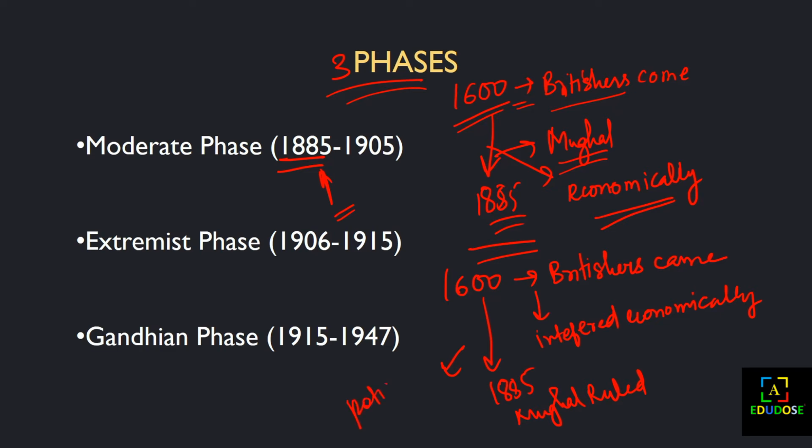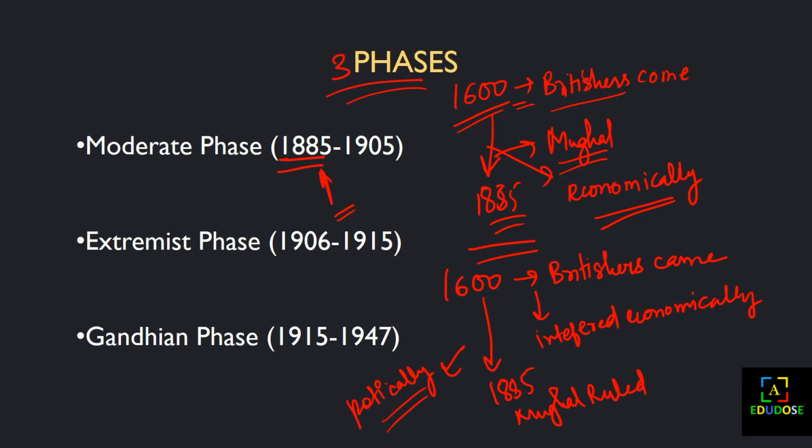When they started interfering politically, our nation's people started having a feeling of nationalism in their minds. The new rules, new guides and new taxes were introduced by them, so they were now interfering in the nation's politics, and they were going to overthrow us politically.